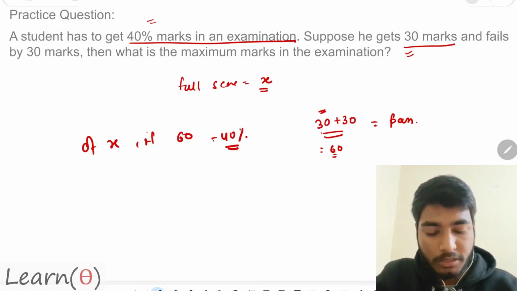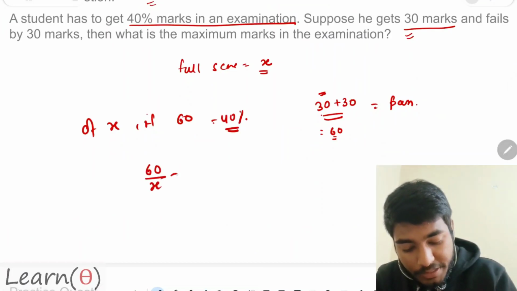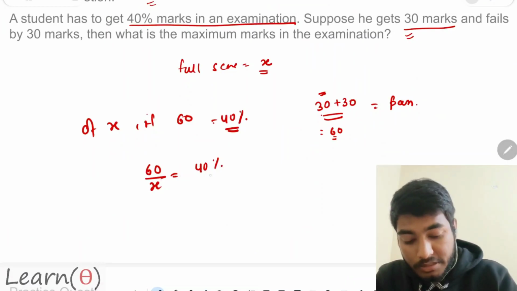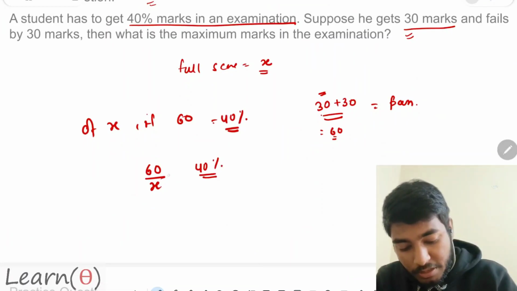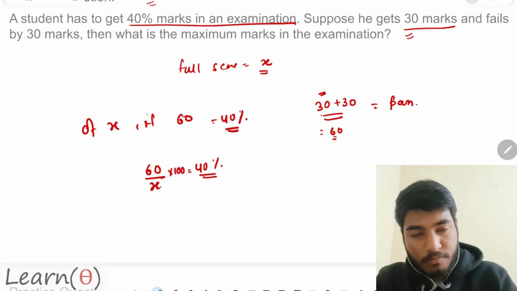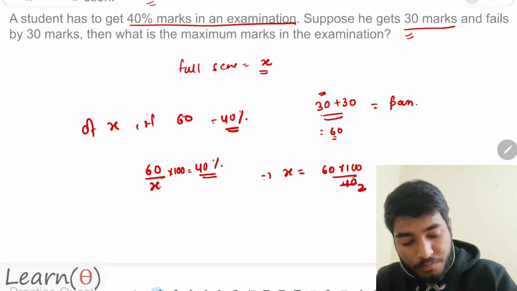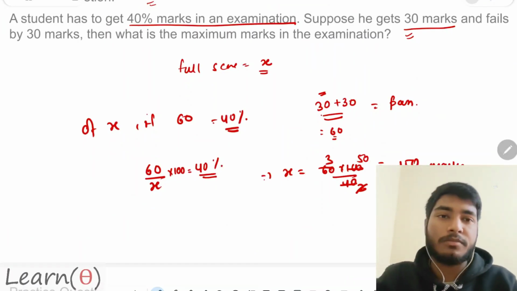I hope you are getting this. So what can I say? I can say 60 by X is equal to 40%. Basically, this is a percentage and this is a fraction. How do we convert the fraction into a percentage? Multiply by 100. That means X is equal to 60 into 100 by 40, which is 150. That means X is equal to 150. So the total marks in the examination is 150 marks.